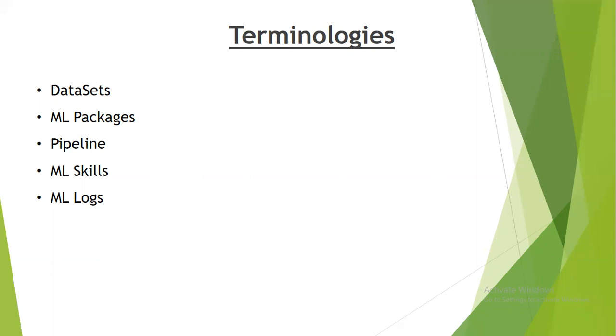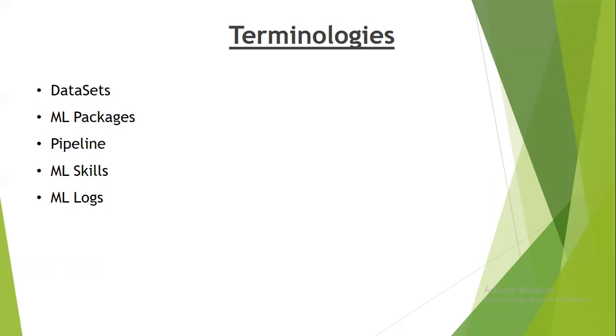So these are some of the main terminologies when we come to talking about AI Fabric. For implementing any use case, we must be aware of all these terminologies. These are very important terminologies. The first one being data sets, then ML packages, then pipeline, then ML skills, and ML logs.